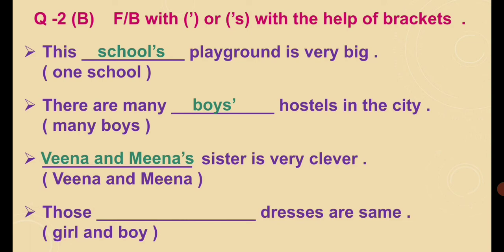Now the next question, those dash dresses are same. Now what will we do? Those dash, what is there in the bracket? Girl and boy. So those, yes, girl and boy, both are they, so it will be in the plural, and girl means girls' and boys'. This is the way we can attempt this question 2b in our exam.